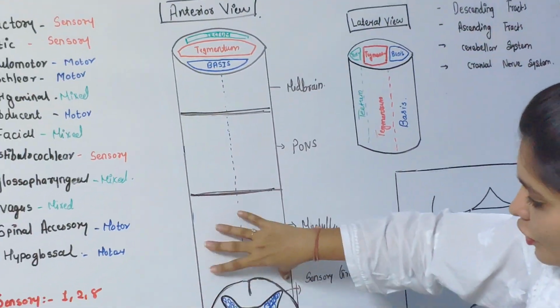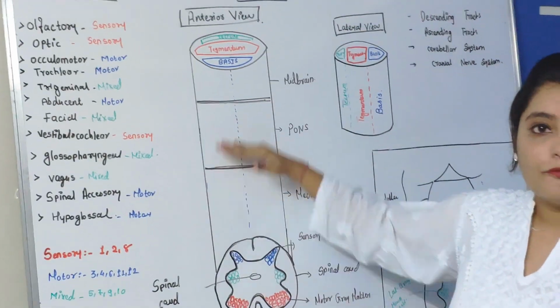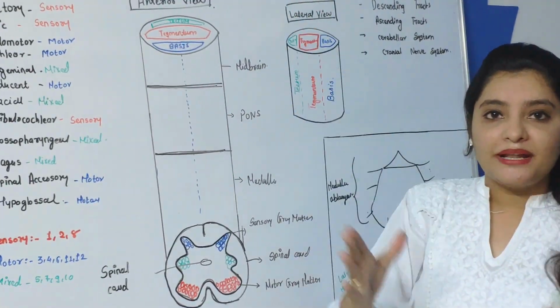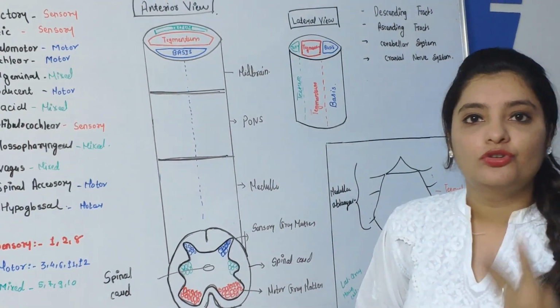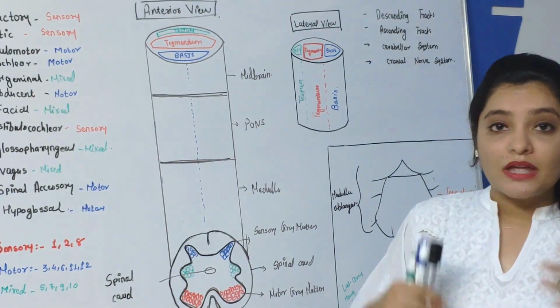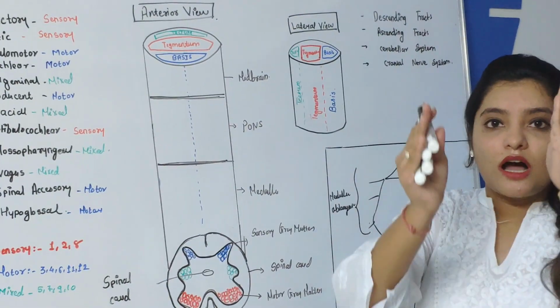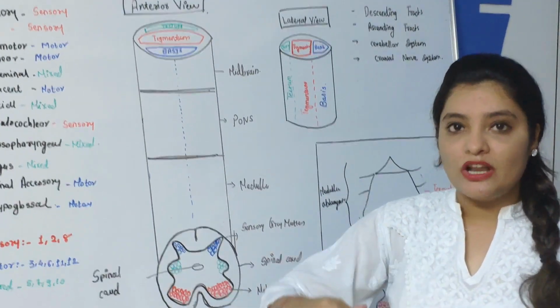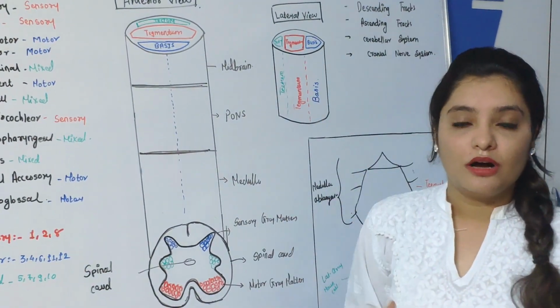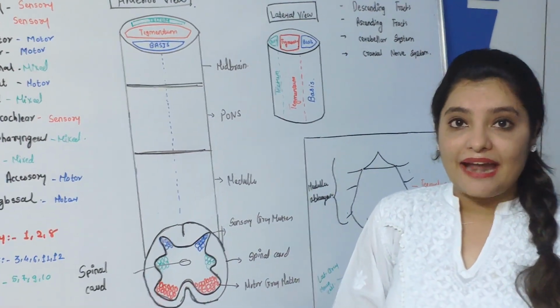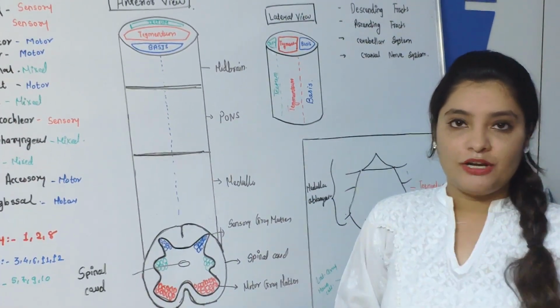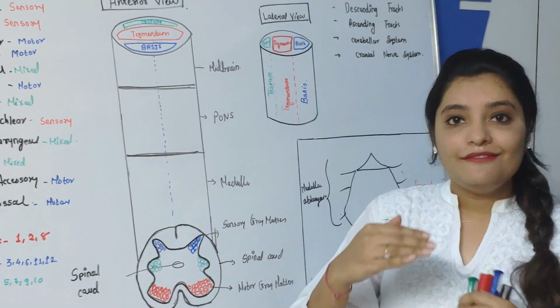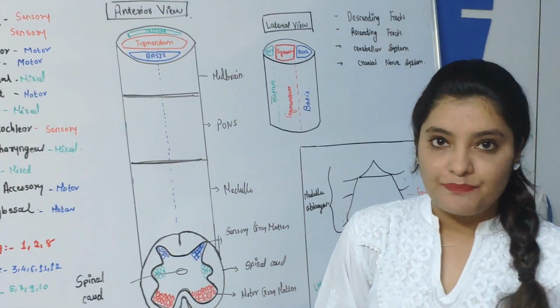When the spinal cord extends upwardly, the total brainstem will be divided into three parts. Again I am repeating, when the spinal cord goes upward, it converts into the medulla oblongata, pons and midbrain respectively, and these will be divided into three parts mainly.